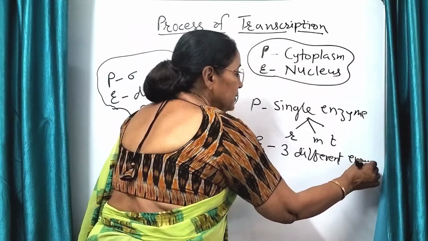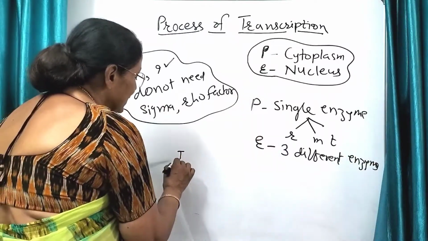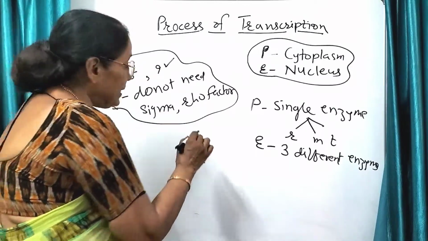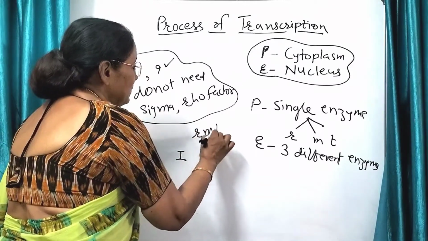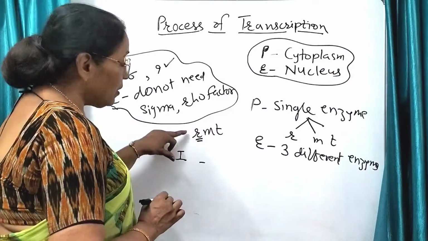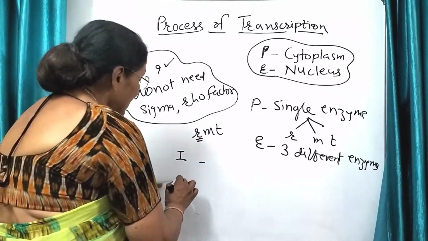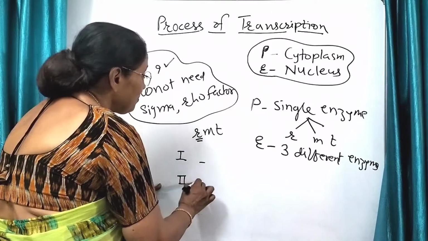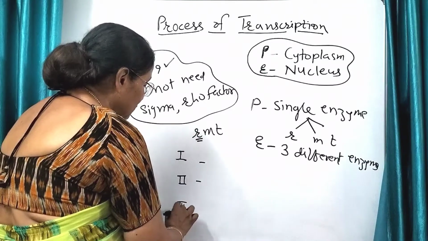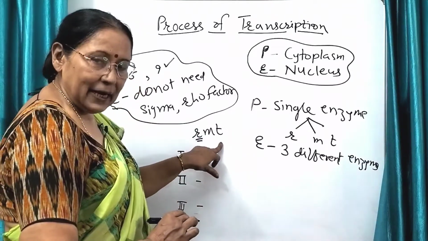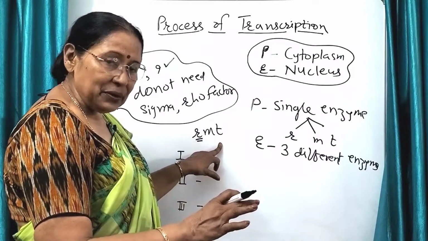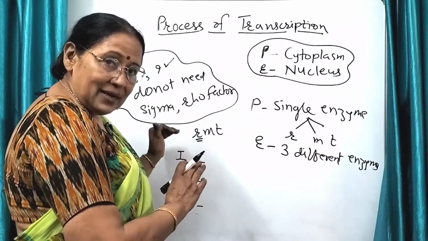And what do they do? If it is enzyme number 1, remember the keyword R, M and T. Enzyme 1 will form ribosomal RNA, enzyme 2 will form messenger RNA, and enzyme 3 is going to form the transfer RNA. Then there is further finer detailing that you will do, but for now remember it roughly like this.